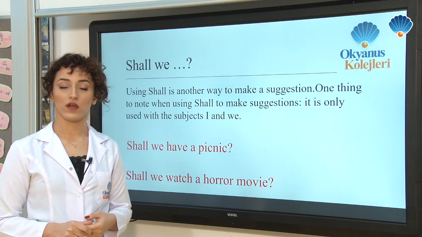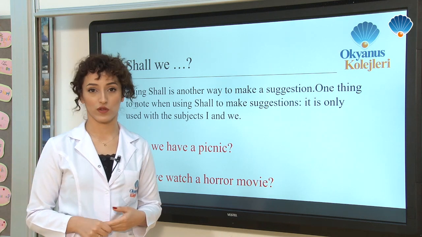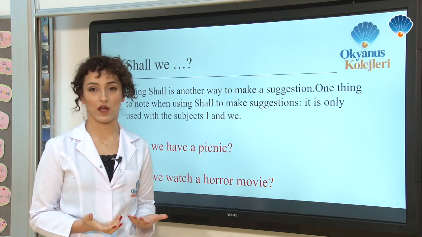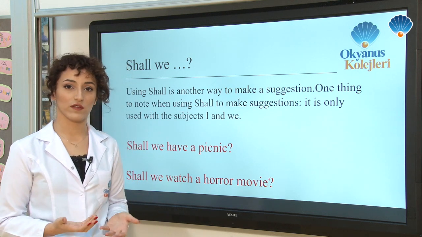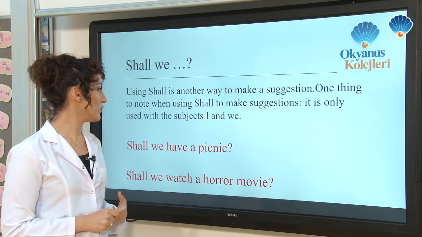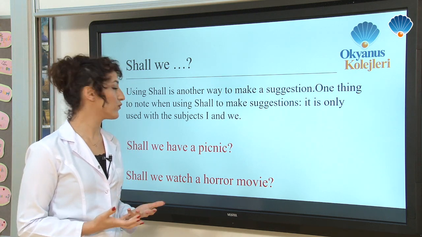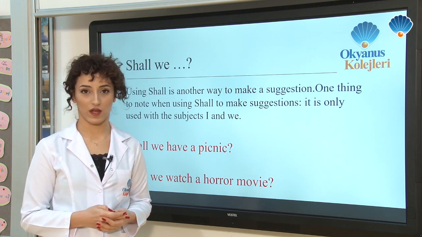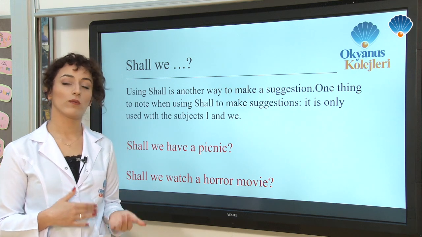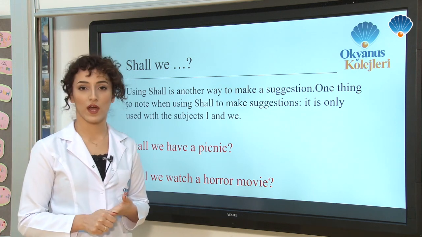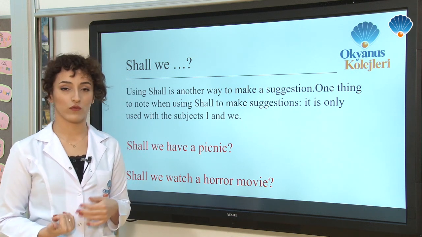The second one is a question form. As you can see, shall we. Using shall is another way to suggest or offer something, but in a question way. As you can see again, we don't have to add anything to the verb. The structure is very easy again. We can think of it as only the question form of let's. Here, we can use shall with I and also we.